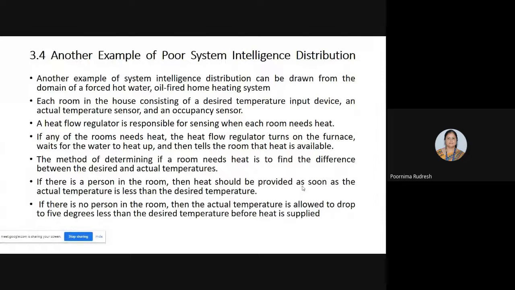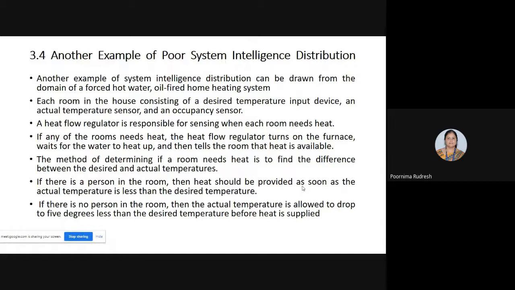So if the room temperature is below the desired temperature, then the heat flow regulator senses that, turns on the furnace, waits for the water to heat up and then tells the room that the heat is available. For example, consider that in a room the normal temperature we require is 30 degrees.